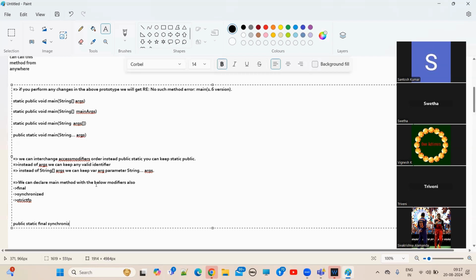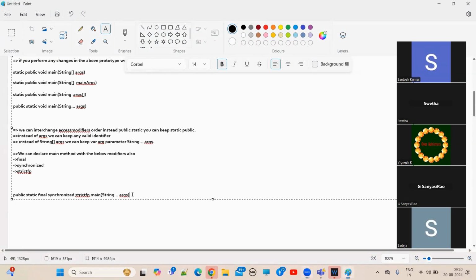synchronized, strictfp main of String array args. Is it valid or invalid? So this is valid, guys.